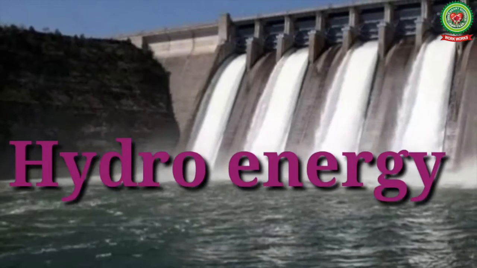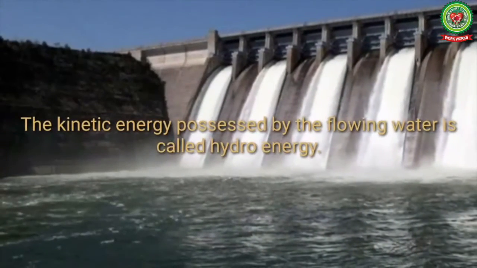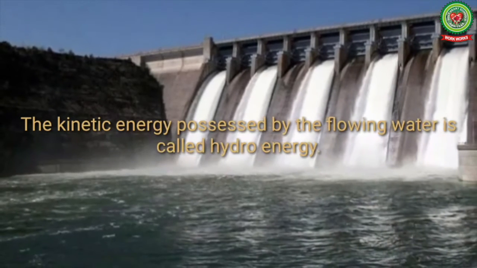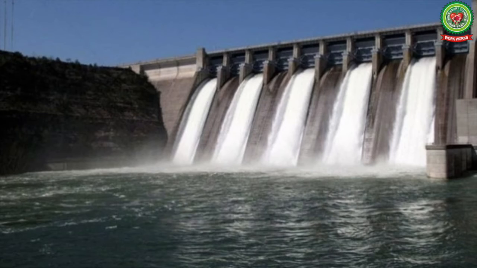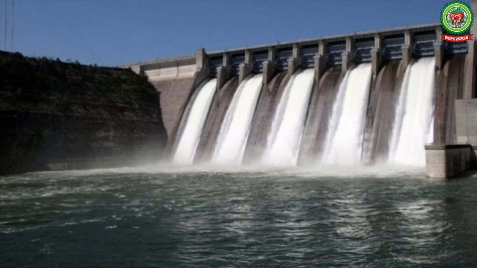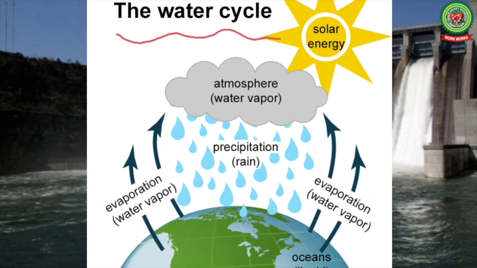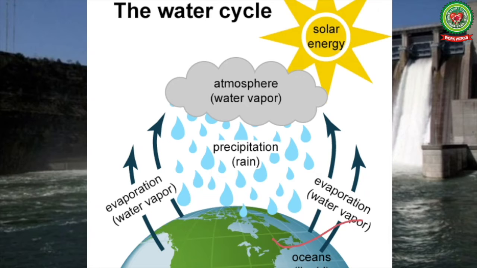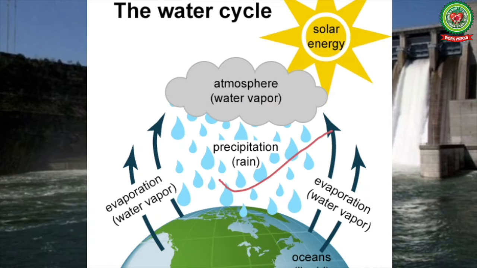Next renewable source of energy is hydro energy. The kinetic energy possessed by the flowing water is called hydro energy. Friends, hydro means water. Hydro energy is also solar energy in another form. Solar energy is responsible for the water cycle in nature. Water in oceans, lakes, rivers, etc. absorbs solar energy and then evaporates to form clouds. Then water in the clouds comes back on the earth in the form of rain.